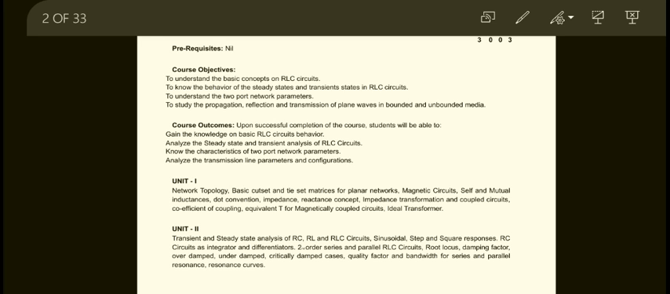Coming to unit number 2, that is transient and steady state analysis of RC, RL, RLC circuits, and the sinusoidal, step and square responses of RC circuits as integrators and differentiators, second order and parallel RLC circuits, the root locus, damping factor, overdamped, underdamped, and critically damped cases, and the quality factor and bandwidth for series and parallel resonant circuits and the resonant curves. This is about unit number 2.